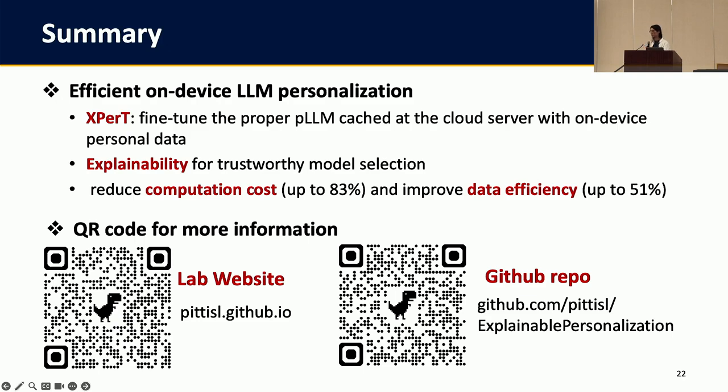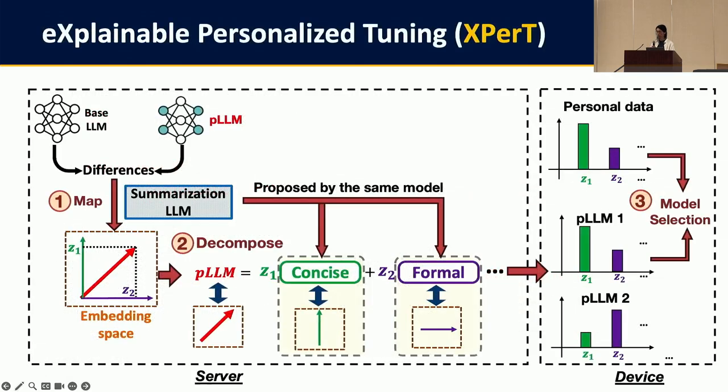Okay, I see. Another question: when the personalized data on the device is less similar to the existing PLMs, you choose to merge the two PLMs. Why not consider adding one more new PLM on the server side? Why choose to merge?